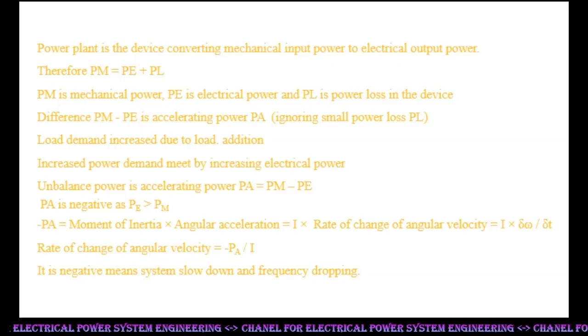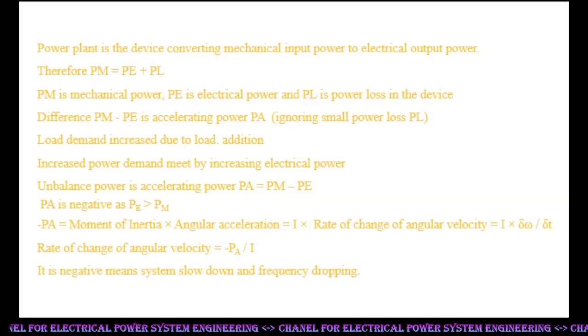Pa is equal to moment of inertia times angular acceleration, which is equal to I times the rate of change of angular velocity, which is equal to I times delta omega by delta t. So the rate of change of angular velocity is equal to Pa by I. It is negative, which means the system slows down and frequency drops.